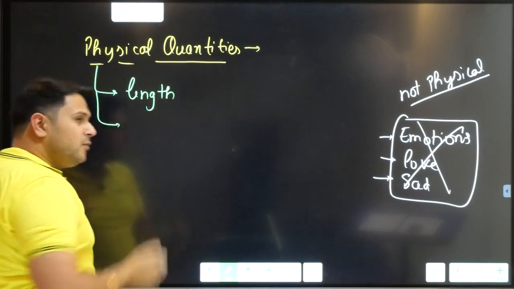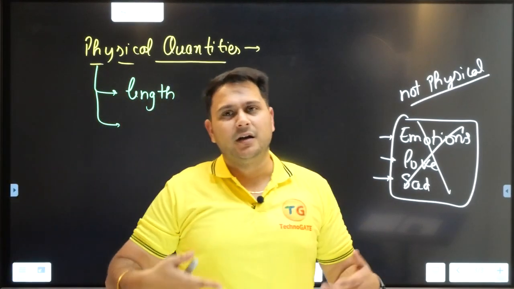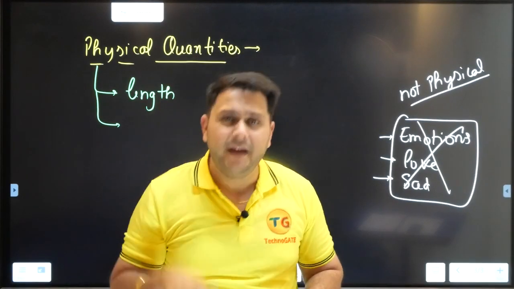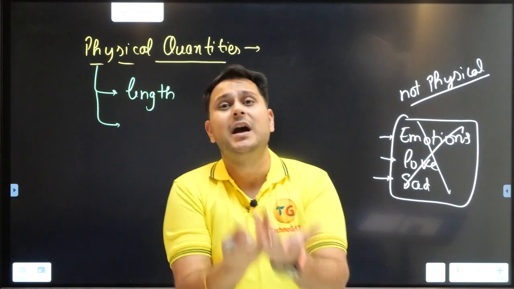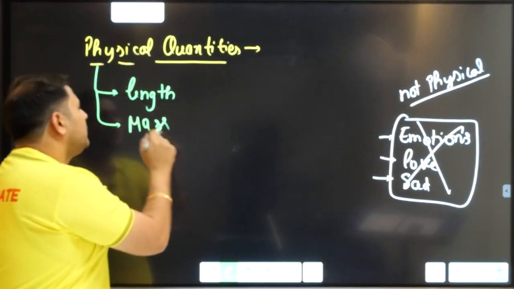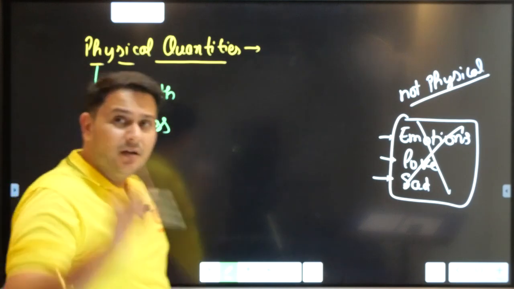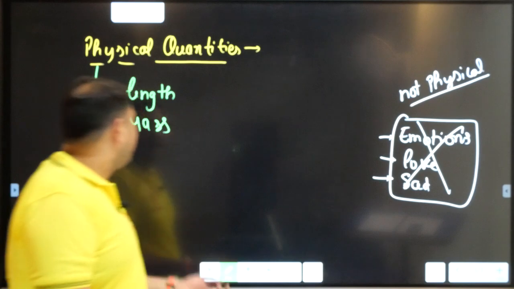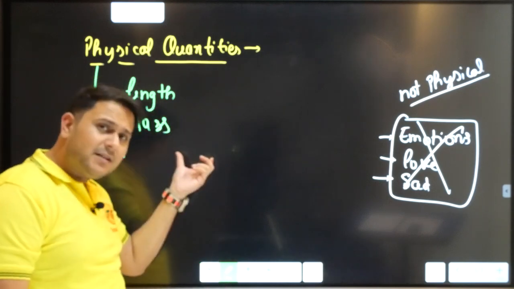Again, all of you must be wondering, what is my height? Again, a length. All of you must be wondering, what is your own weight? So what is that? That is mass. Mass is again a physical quantity which can be measured. So what we are having: length, we are having mass.